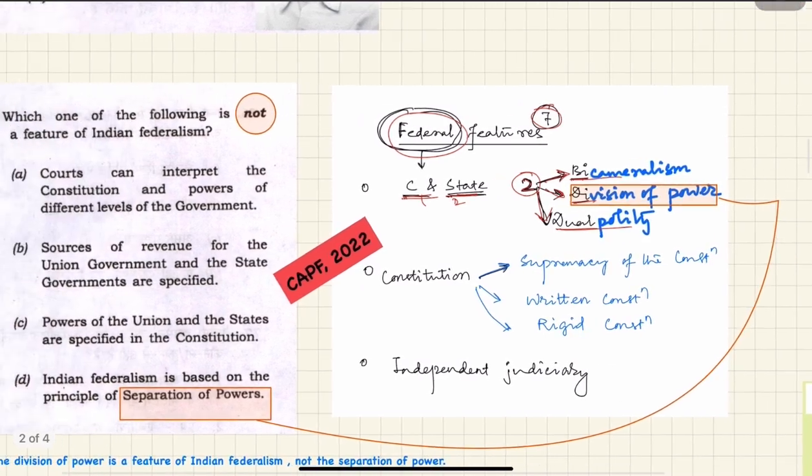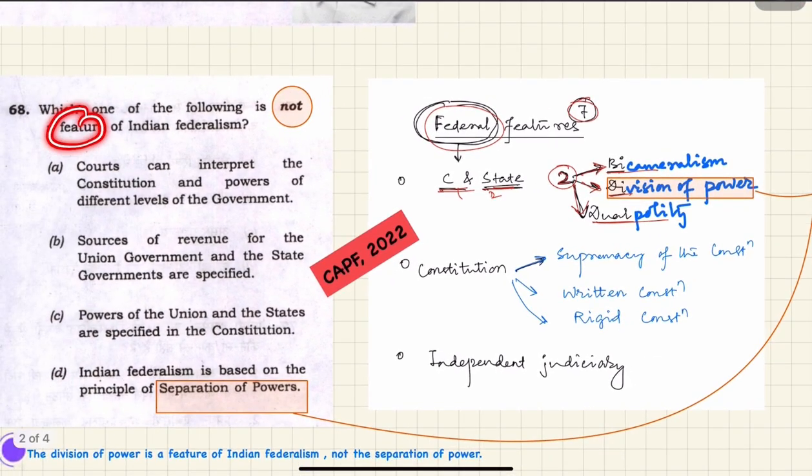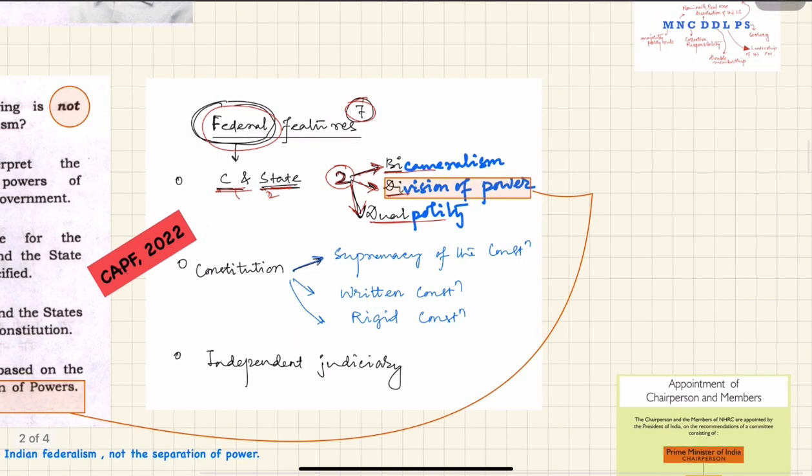So whenever you encounter questions like features of Indian federalism, features of Indian parliament, parliamentary features of India, these things also confuse many people. So you can write like this: people usually confuse between federal features and parliamentary features. How many federal features are there? 7. And how many parliamentary features are there? 8. If you are taking Lakshmikant as your source of revision, there are 7 federal features and 8 parliamentary features mentioned.